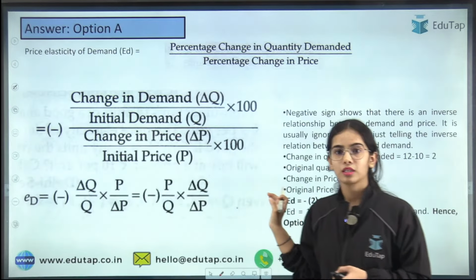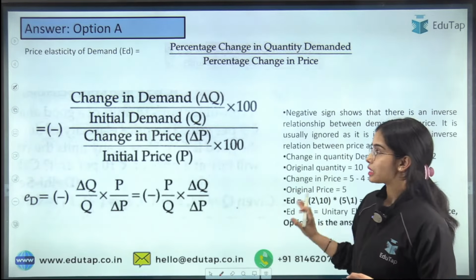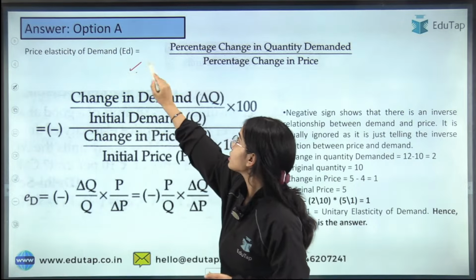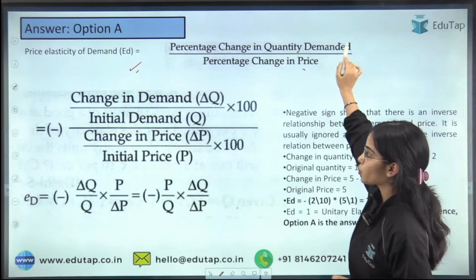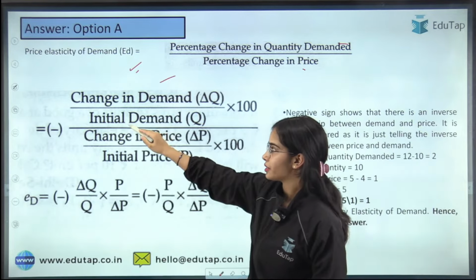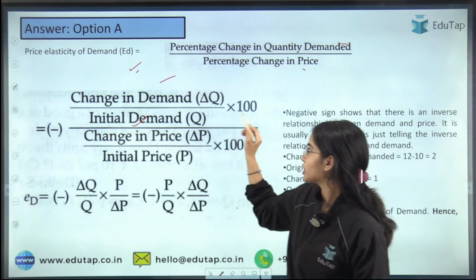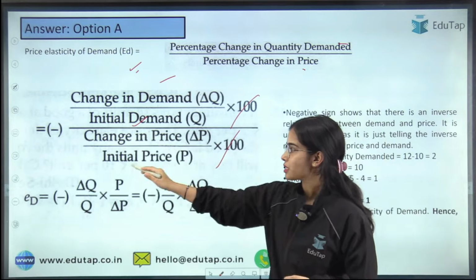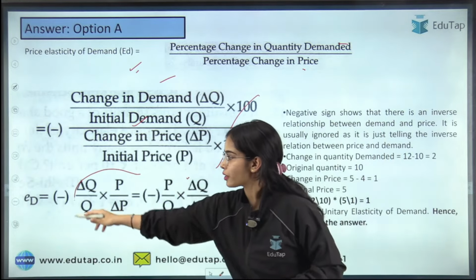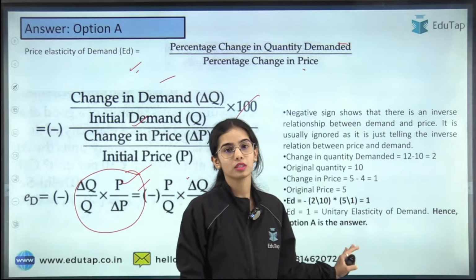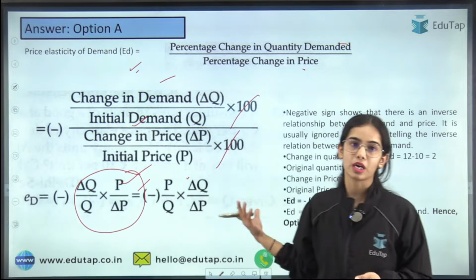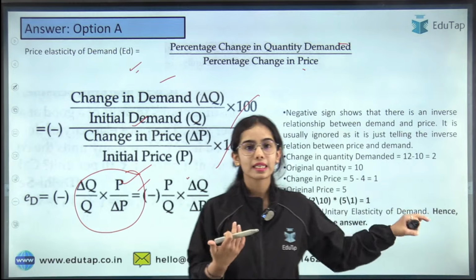Okay, so here you can see the price elasticity of demand is the percentage change in quantity demanded over the percentage change in price. Percentage change in quantity demanded means change in demand divided by original demand multiplied by 100, and the change in price over the original price. So this is the original formula that you get. This is the last formula, and if you put in the numbers, you will get the answer that there is a unitary elastic demand curve.